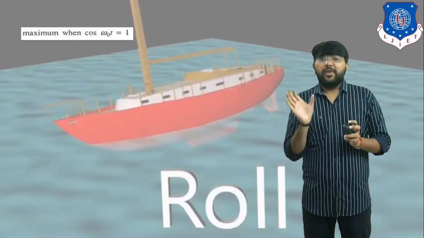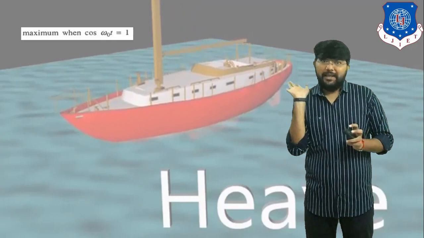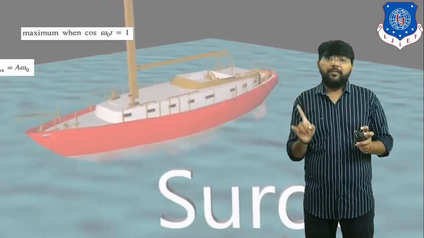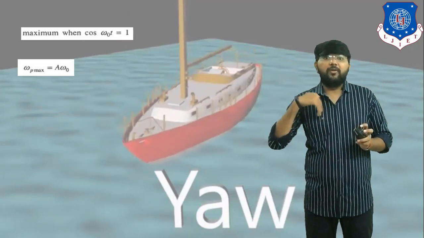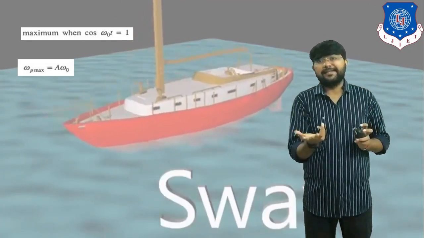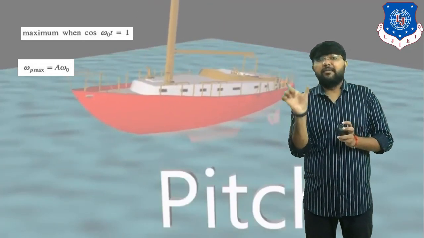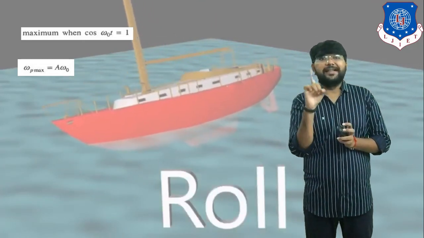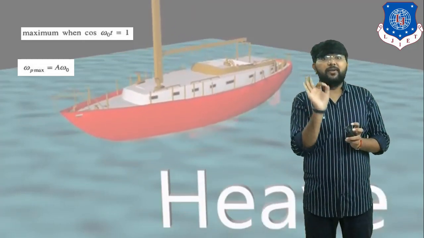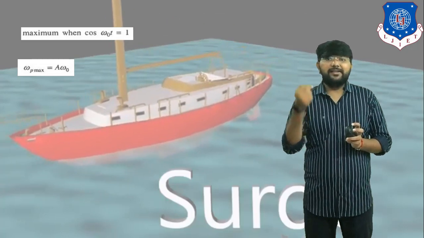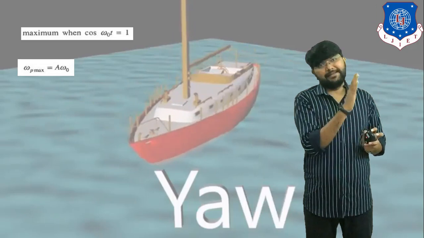Because the maximum value of cos omega 0 t is equal to 1, we put cos omega 0 t equal to 1 in this equation, and the equation becomes omega p max is equal to a omega 0.